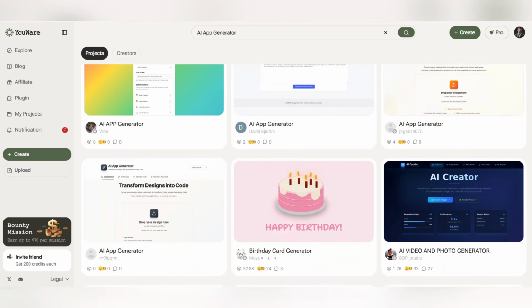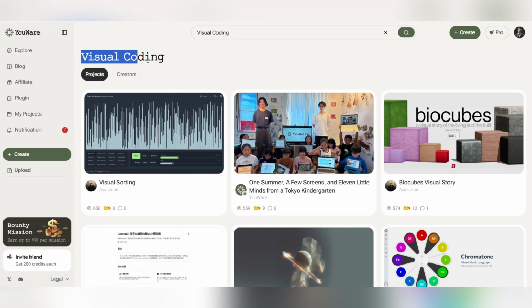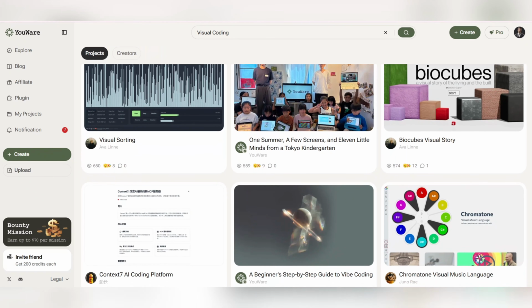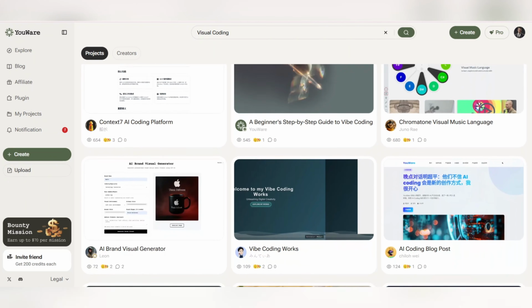If you want more control over the details, head to the visual coding section. Here, the process of creating a project is completely clear and step-by-step: from idea, design, code generation, debugging, to final deployment. Everything is visual, simple, and easy to understand, even if it's your first project.